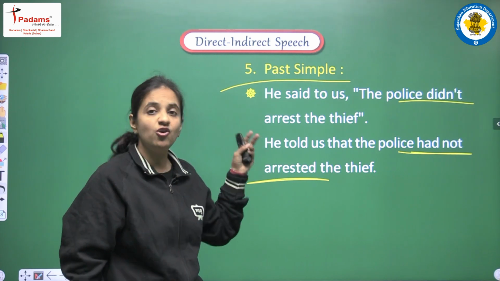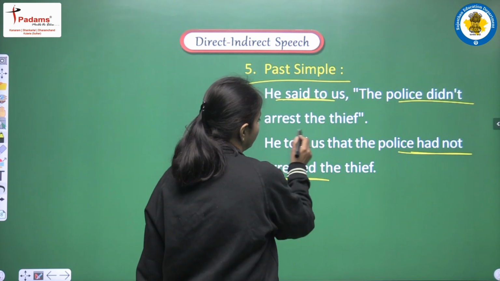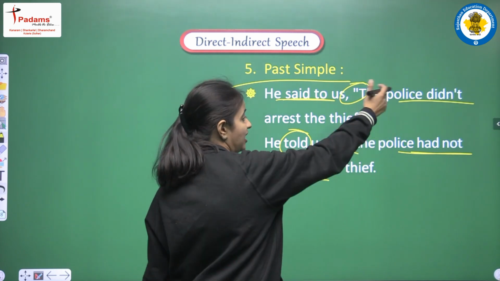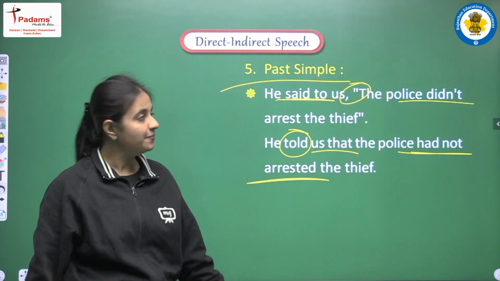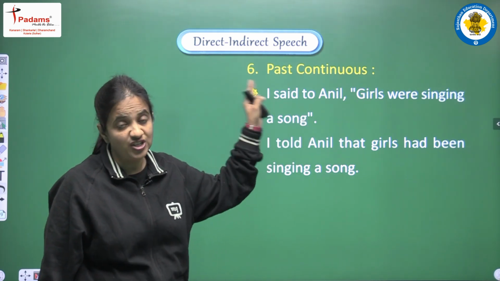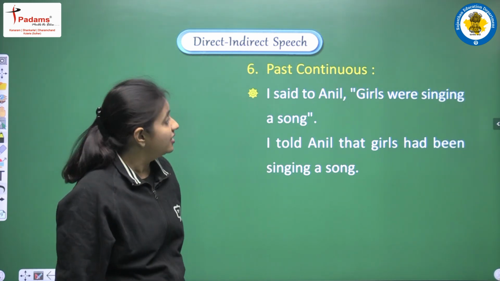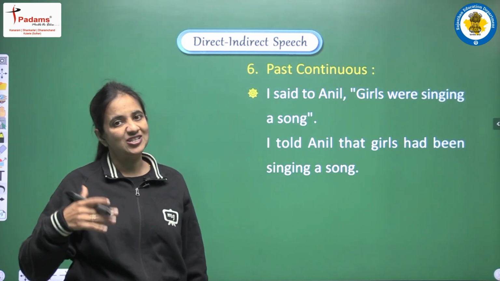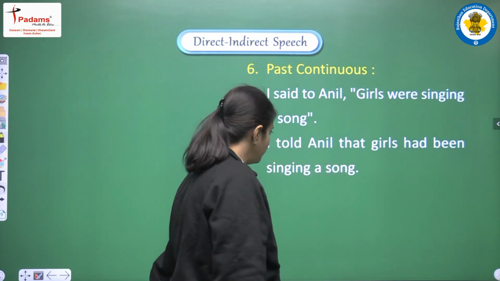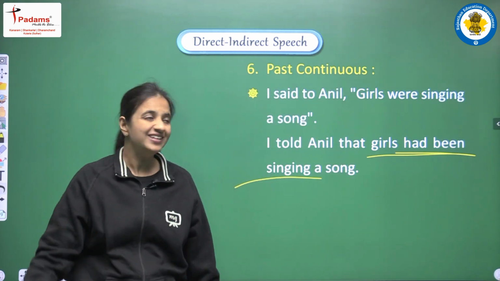And students, I am sure that you are observing all the changes that we are doing, right? First of all, said to is converted into told. In place of inverted commas, we are adding one conjunction and then we are doing the changes in the tense, okay? Next is past continuous. It is already in the past form but it is also changed into past perfect continuous. Let's see. I said to Anil, girls were singing a song. So we have past continuous and we have to convert it into past perfect continuous. So our answer will be, I told Anil that girls had been singing a song, okay?